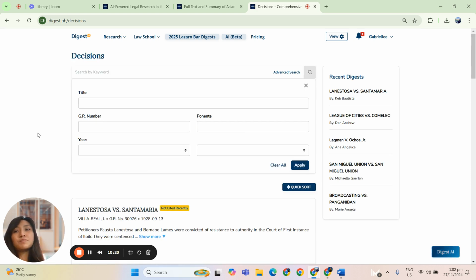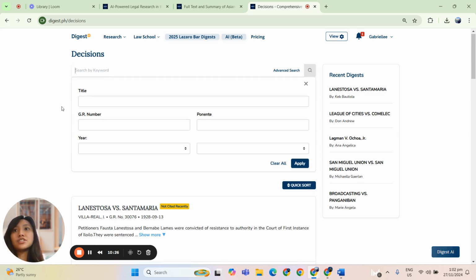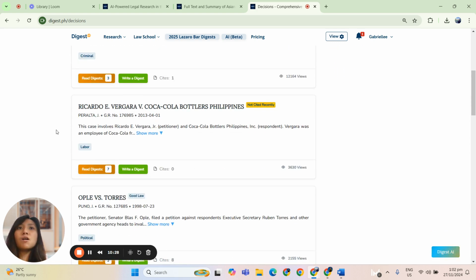This legal research platform combines everything in one place, like the AI powered chat, the advanced search feature, and of course, the comprehensive legal research library, all at a lower cost than other legal research platforms.